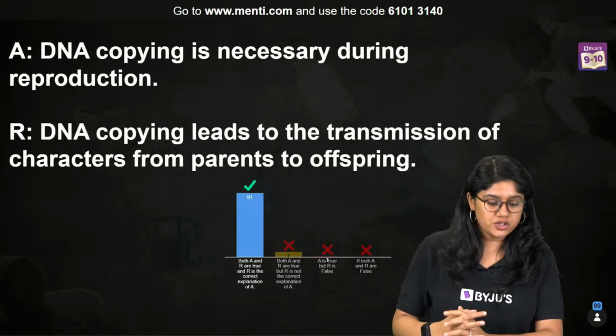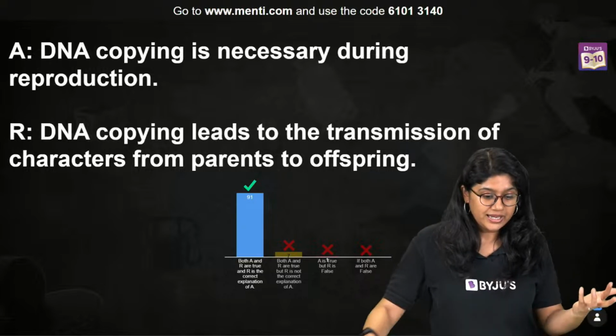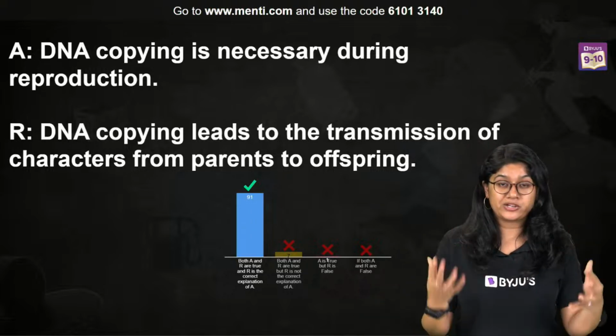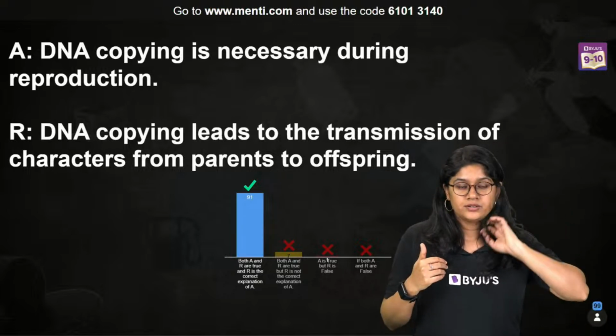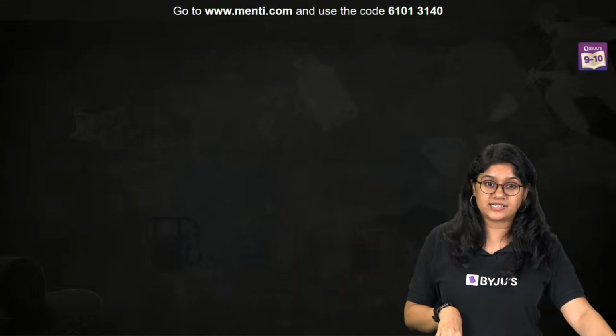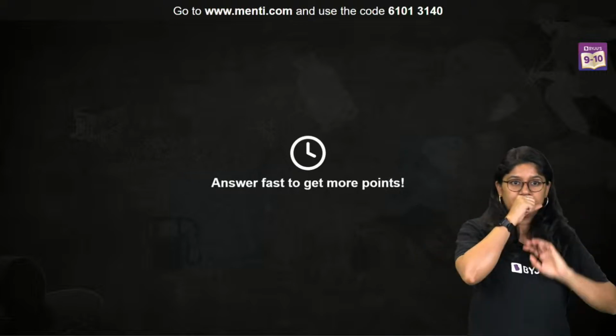Yes, Abhishek, please ask your doubt. So we know that DNA copying is necessary during the reproduction, right? And DNA copying leads to the transfer of the genes and the information from one parent to the offspring, right? From parents to the offspring. Very good. 91 of you have voted for the correct answer. Very proud. Question number 18, everyone, on your screen.